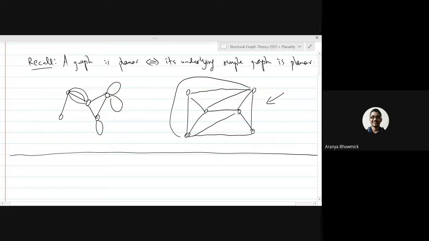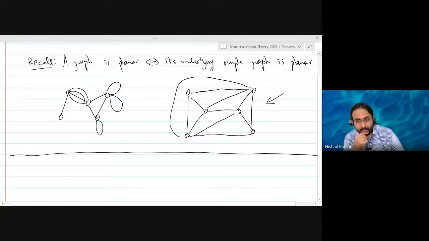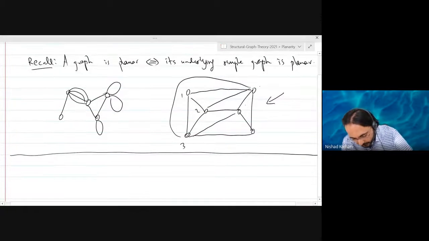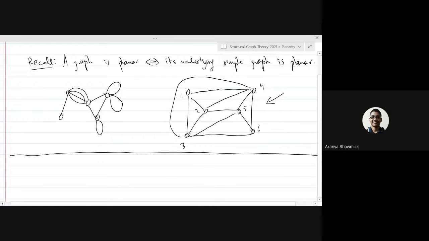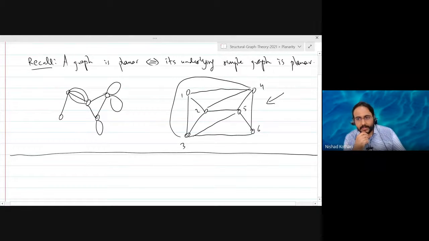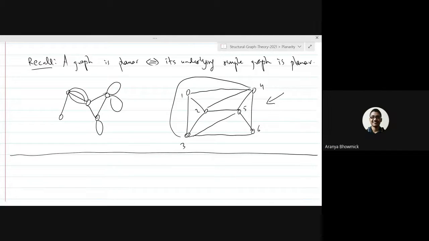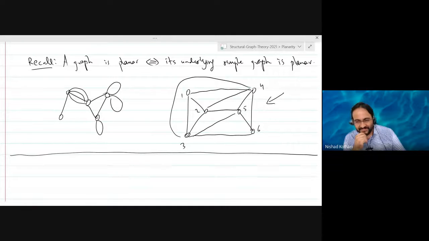Sir, I have a question. I think our answer is wrong. It will be 4 because I am seeing that there can still be one edge added. Where? Let me label the vertices 1, 2, 3, 4, 5, 6. Where is your edge? Between 3 and 4. Between 3 and 4, there is already an edge. I added it. Okay. Sorry, sir. Okay. So you can't add any more edges.